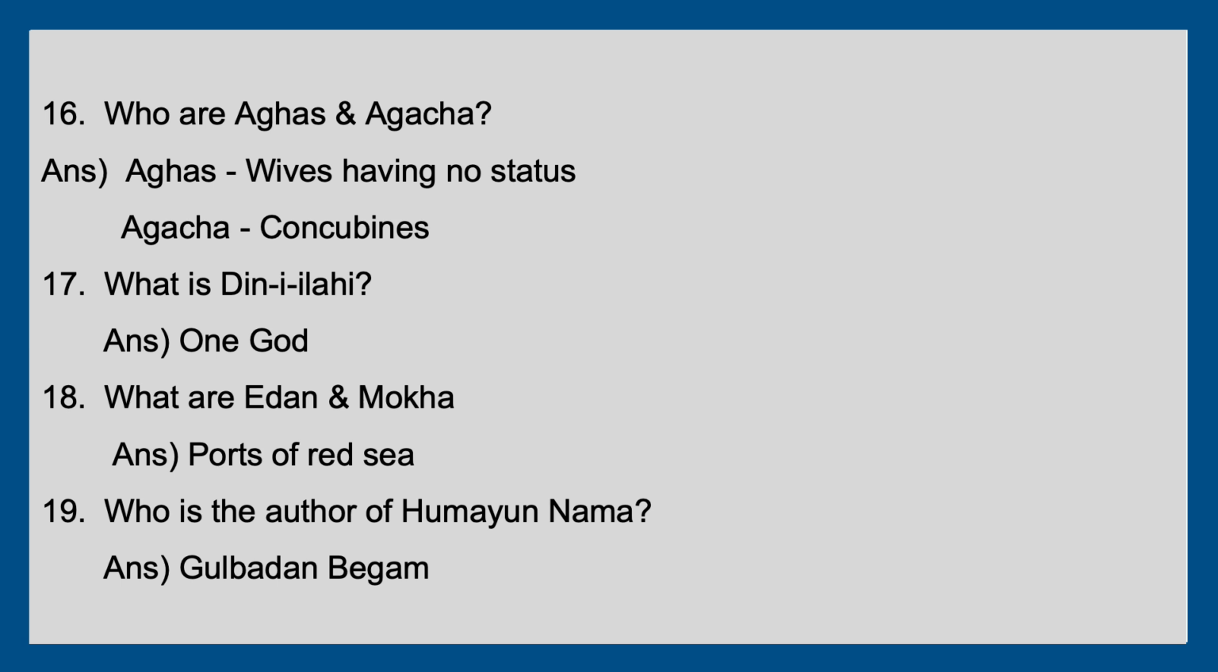And what are Eden and Mokha? Those two are the ports which are located in the Red Sea. And Gulbadan Begum is the author of Humayun Nama.